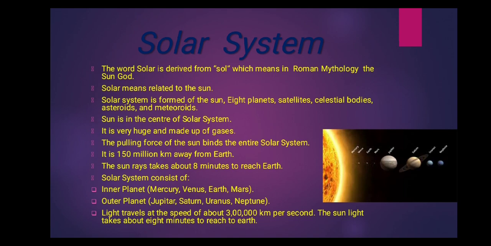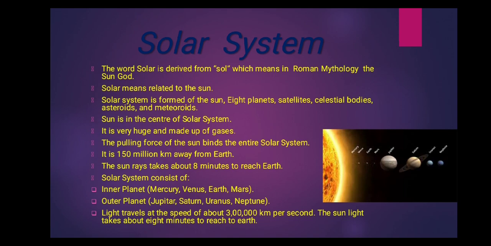So first of all, we will discuss the center, the head of the solar system or solar family, the sun. As solar means about the sun, the sun's family is also known as the solar family. So about the solar family we will discuss. The sun is the center of the solar system.